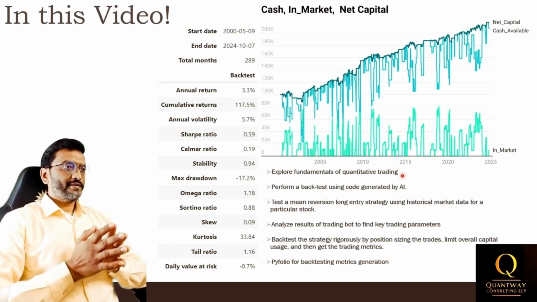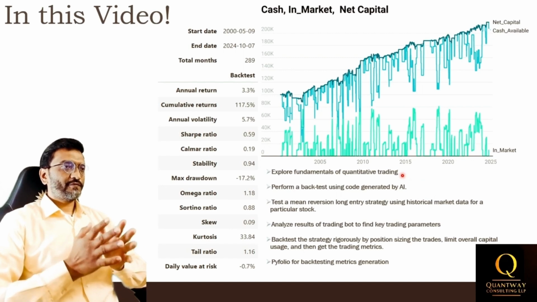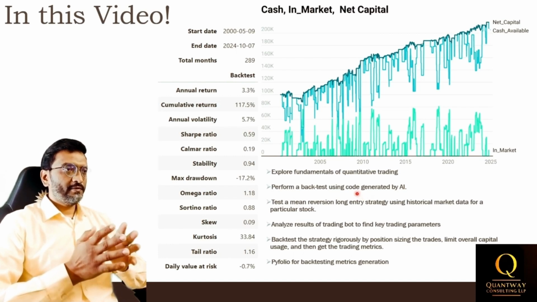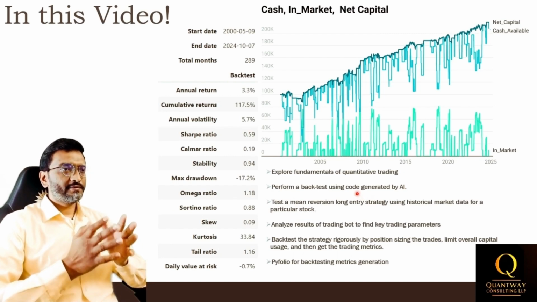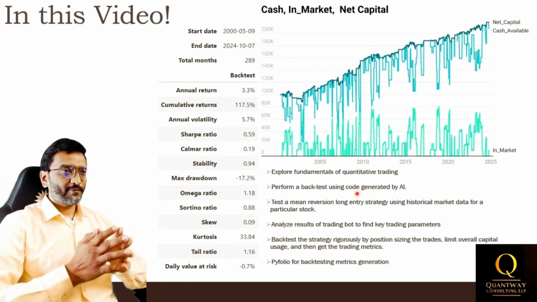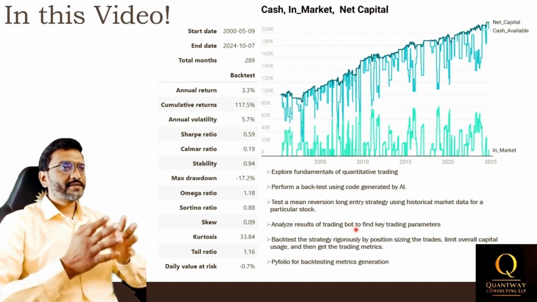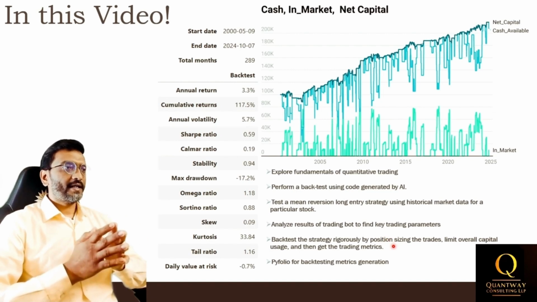In this video series, we will explore the fundamentals of quantitative trading and take a hands-on approach to backtesting with the help of AI. We will begin by developing Python code for backtesting a mean reversion long entry strategy on a specific stock, and then we shall analyze the resulting trading bot data to find the key trading parameters. Next, we shall position size the trades, manage overall capital, and rerun the backtest.